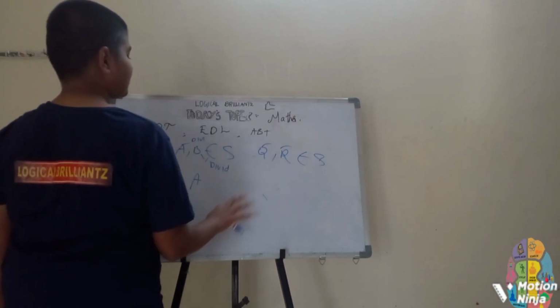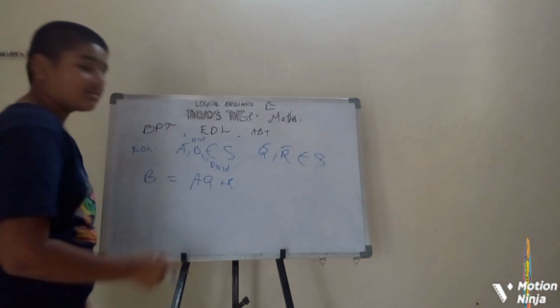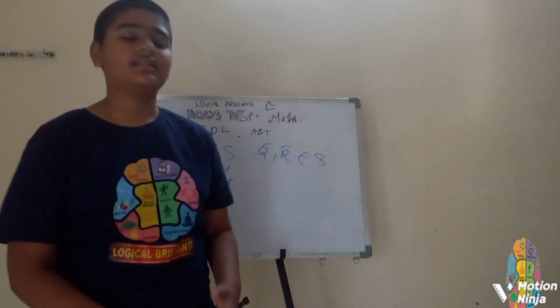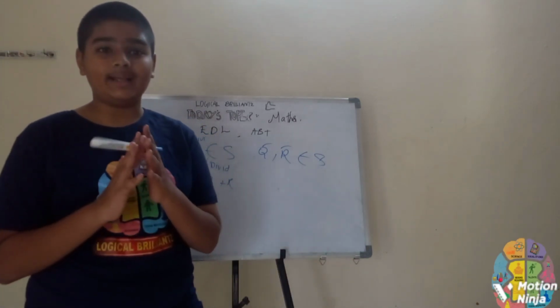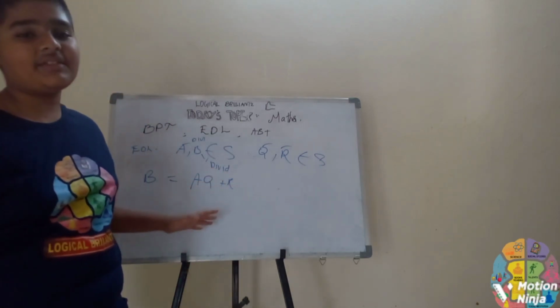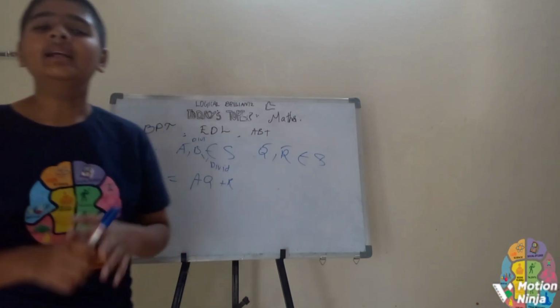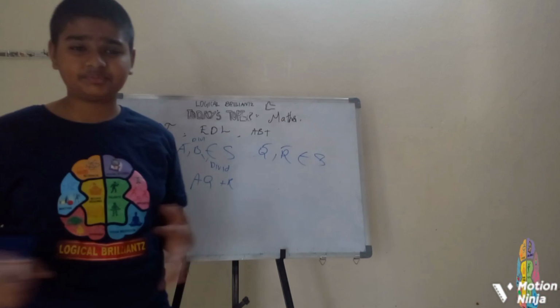This is what the Euclid division lemma states: b = aq + r. You have been reading this since your childhood, but you don't know the name of this theorem. It belongs to the Euclid division lemma. This formula was proposed by Euclid, as the name itself says, Euclid division lemma.